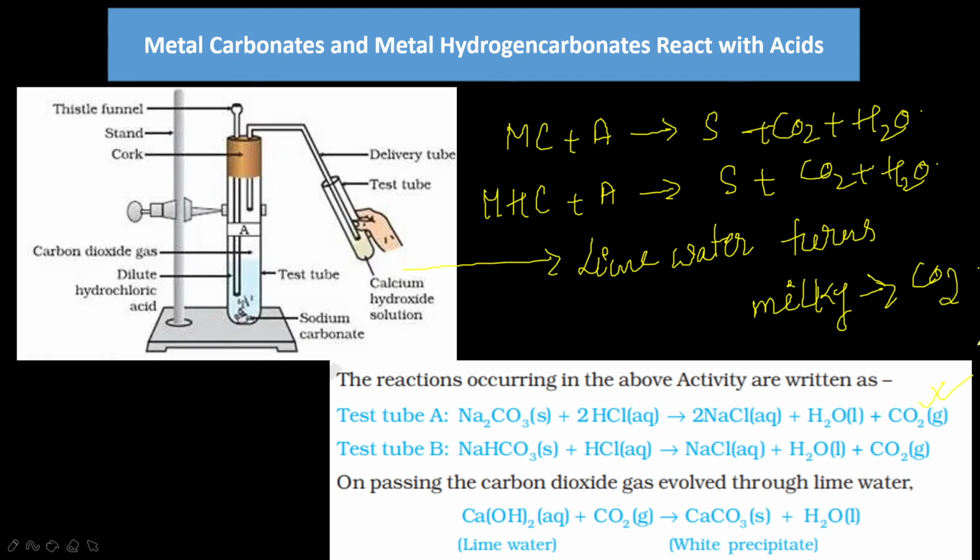If we continue passing carbon dioxide through the milky lime water for some more time, the lime water becomes clear again. That shows that the white precipitate of calcium carbonate dissolves on passing excess carbon dioxide gas. When excess carbon dioxide is passed, it starts dissolving, so there is no color.